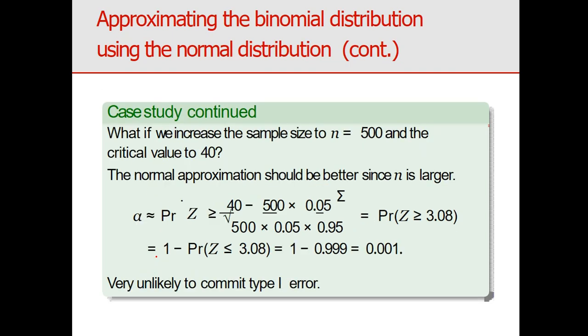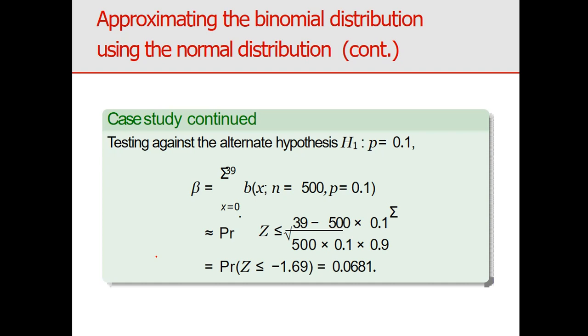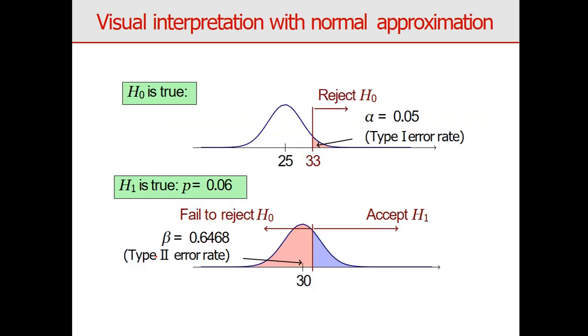This is also an example related to the binomial distribution, and this is how to find beta. This is the graphical representation of how we go from binomial to normal. When H naught is true, my mean is 25. This area is the type 1 error, rejecting H0, where alpha is given. The whole shaded part is the rejection region and this is only the acceptance region. This is also related to the type 2 error.